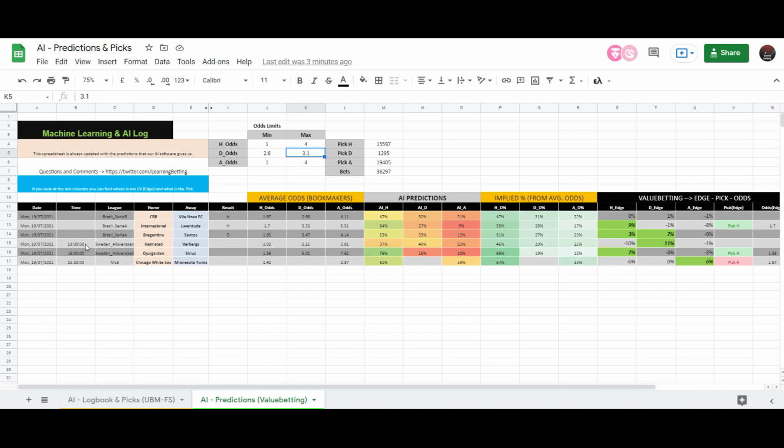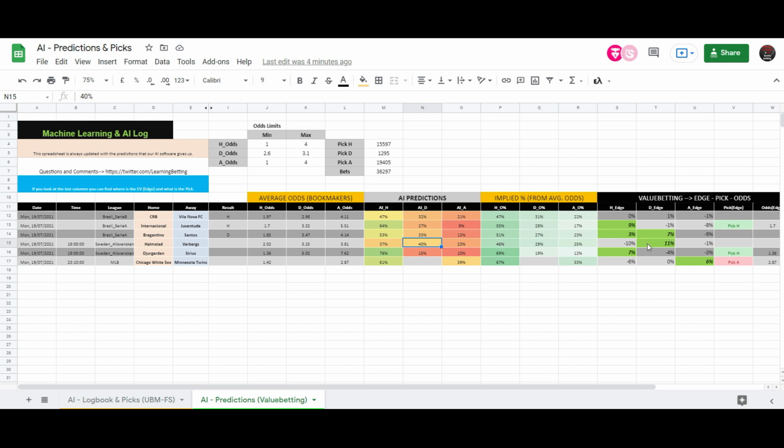So what we have now, at 7 o'clock Swedish time, from the Swedish Allsvenskan League, it's Halmstad against Varberg. Those are the average odds that I find. The software tells me there is a 40% probability for the draw, while the true odds tell us that there is 46% for the home team to win.